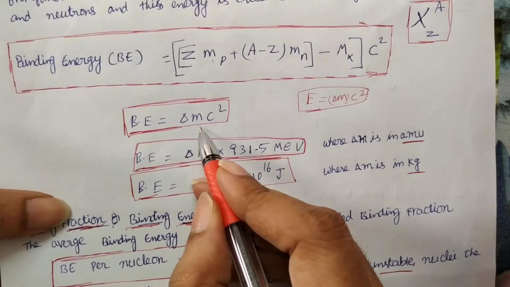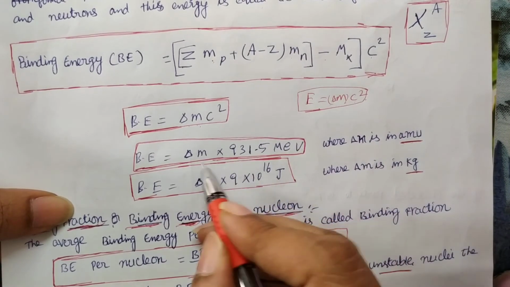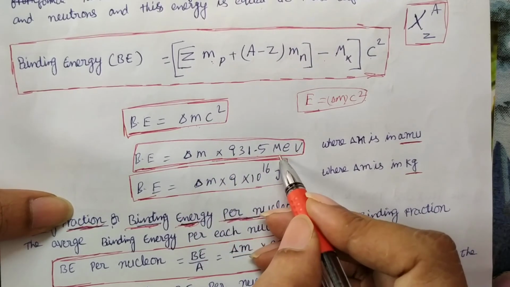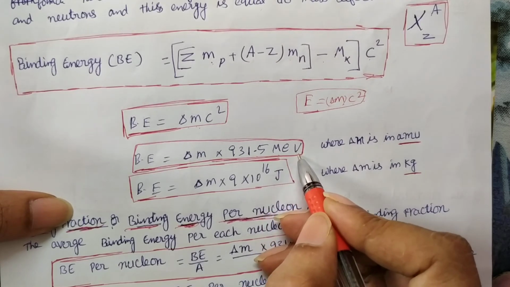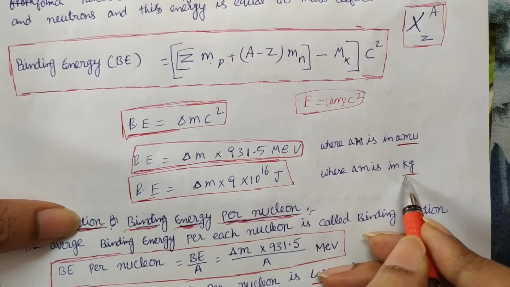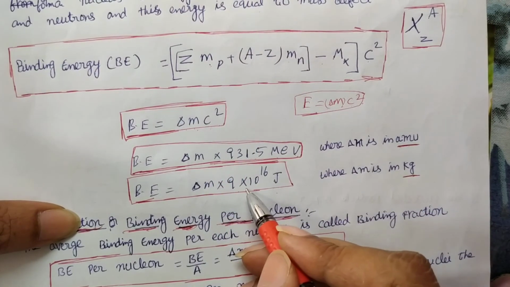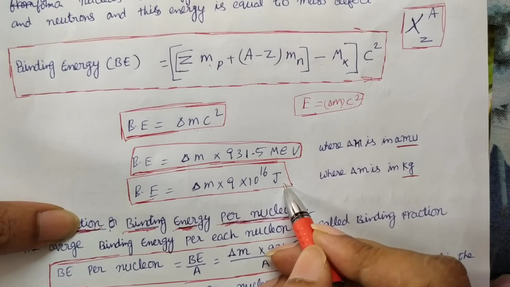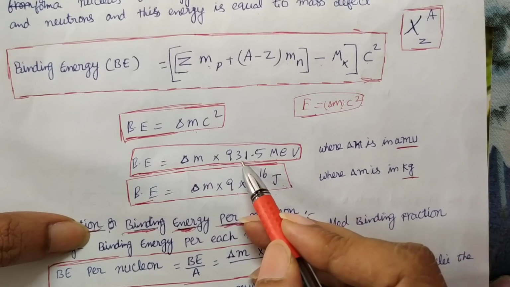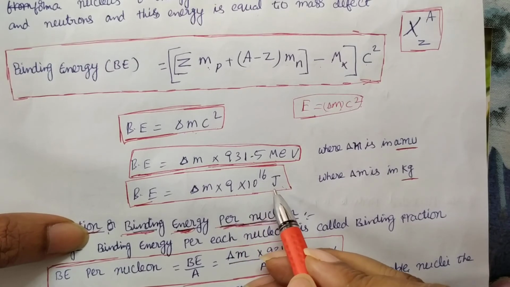Suppose we measure delta m in AMUs, atomic mass units. Then you write delta m into 931.5 MeV, and you get the energy in MeV, mega electron volts. If you want it in SI, then delta m should be taken in kgs, and c is 3 into 10 power 8, whole square, which is 9 into 10 power 16. We get energy in joules, the SI unit. So if you measure mass in AMUs, multiply by 931.5; if you measure mass in kgs, multiply by 9 into 10 power 16 to get joules.